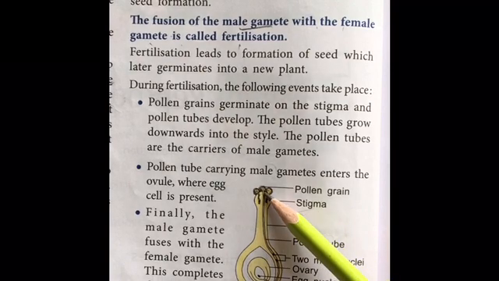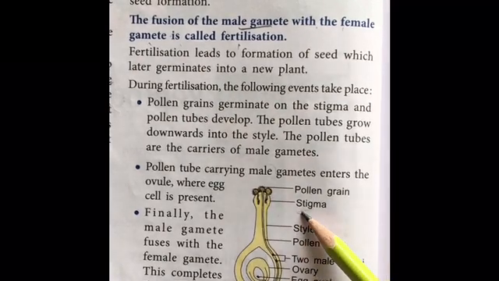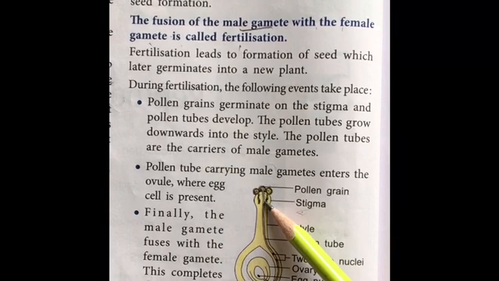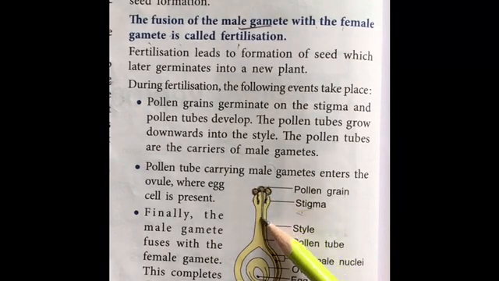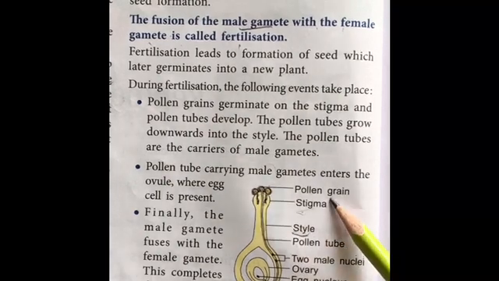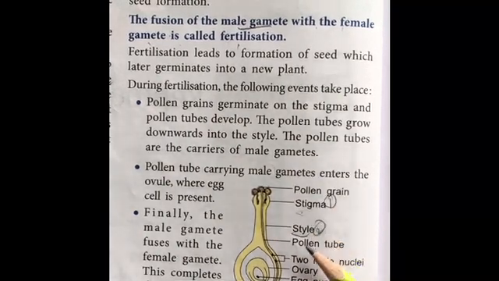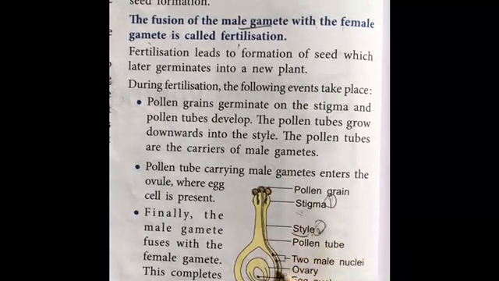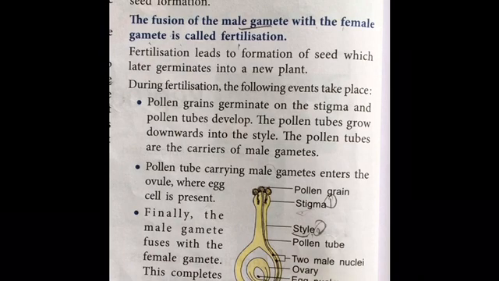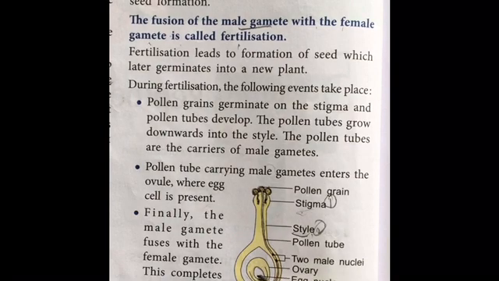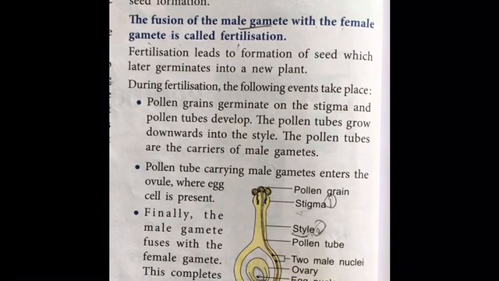This upper part of the female part is called the stigma. They enter into the stigma, and through the stigma, as you can see, they pass through the style. First is the stigma, then the second one is the style. After passing through the style, they enter into the ovary, where eggs are present. They unite with the eggs and give birth to the seed.